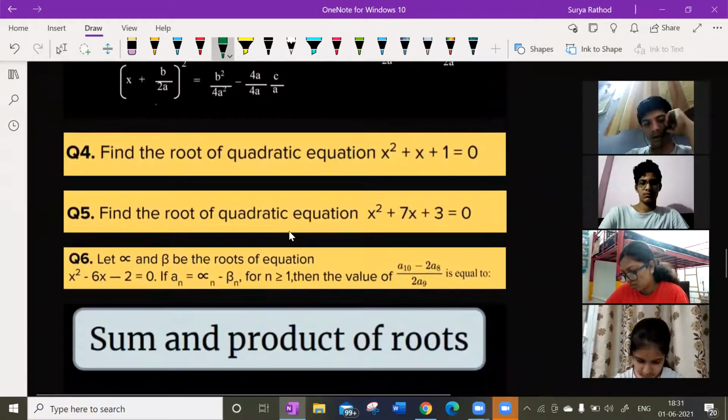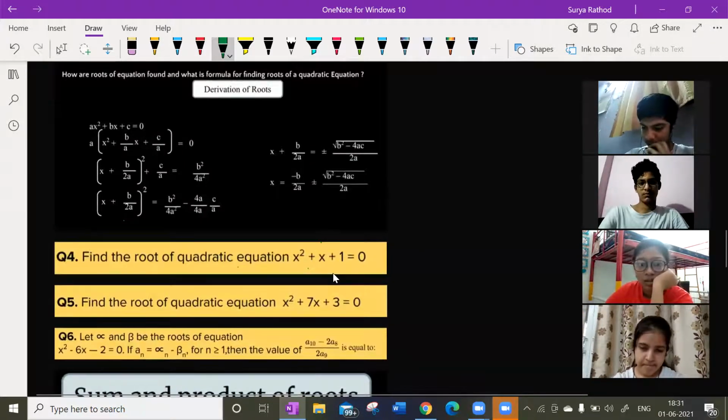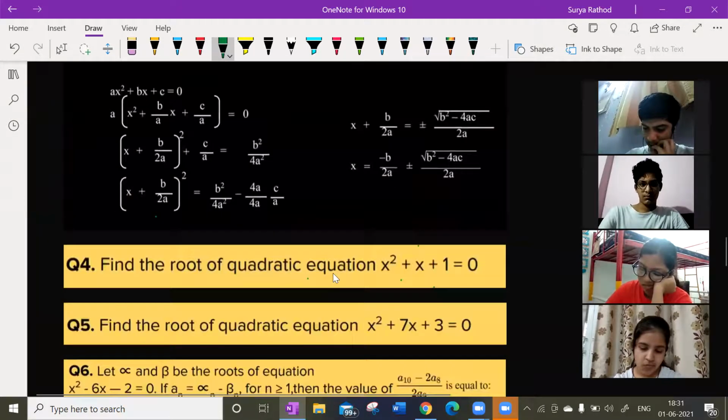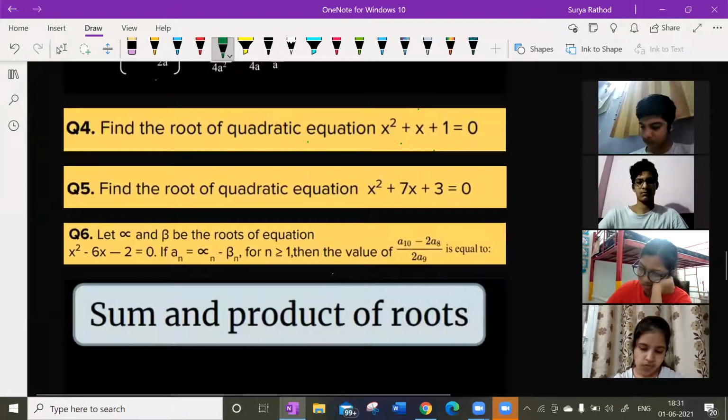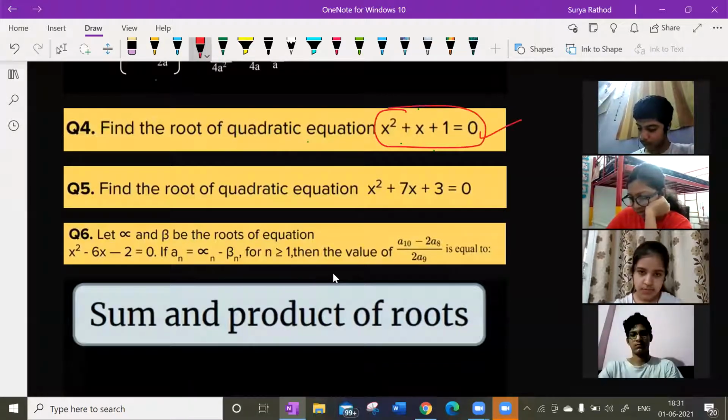Okay. Now let us solve the fourth question. Now look at the fourth question. Solve the fourth question. Find the roots of the quadratic equation x square plus x plus 1 is equal to 0. How can you find the roots of that? Make it fast.